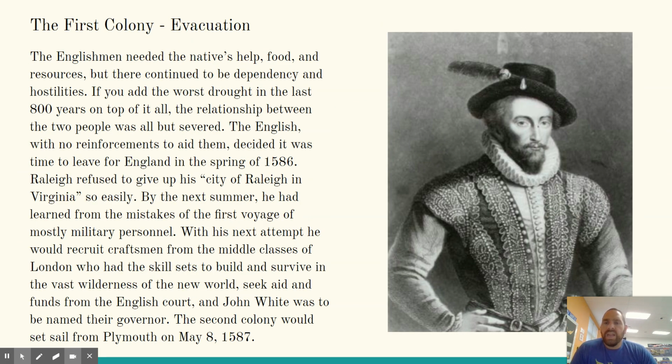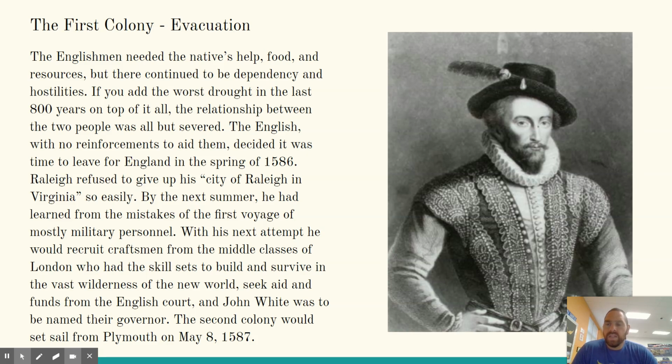The Englishmen needed the natives' help, food, and resources, but there continued to be dependency and hostilities. You add the worst drought in the last 800 years on top of it all, the relationship between the two people was all but severed. The English, with no reinforcements to aid them, decided it was time to leave for England in the spring of 1586. Raleigh refused to give up his city of Raleigh in Virginia so easily.